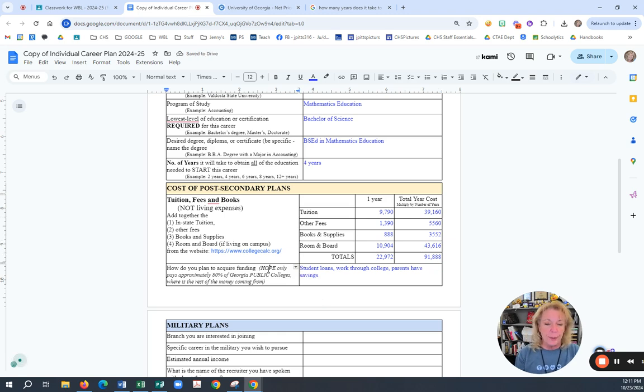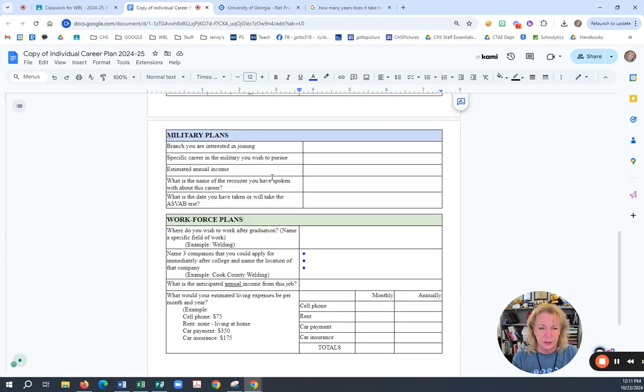Because Hope only pays 80% of that right there. Hope does not pay all the rest of the stuff. Okay? So Hope only pays about 80% of your tuition, unless you are Zell Miller, and then it pays 100%. But all the other stuff you have to come up with yourself. So that tells you how that is. All right? Now, that's if I'm going to college.